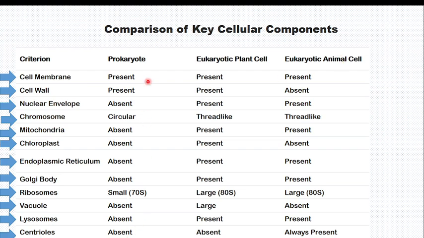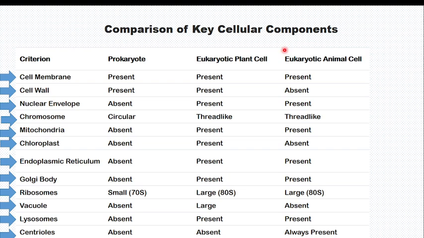Centriole is absent in prokaryotes and in plant cells, but always present in animal cells. They can ask you a multiple choice: centriole is present in which cell? Prokaryote, plant cell, animal cell, fungi cell. The answer is animal cell. I hope this table is summarizing everything.